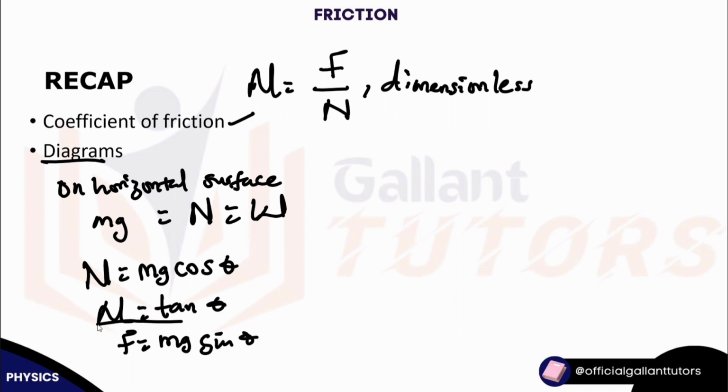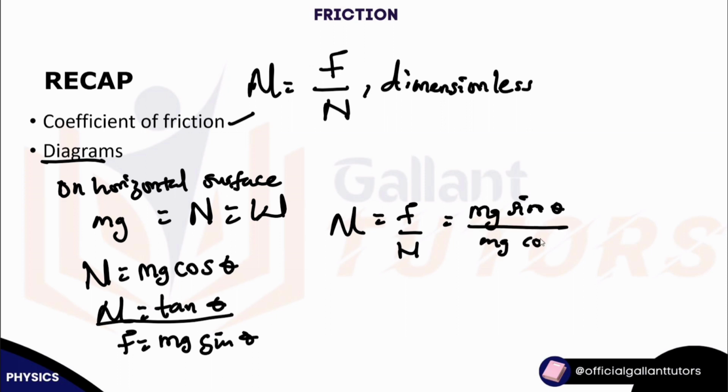So going over this again, in case you missed out. Coefficient of friction is equal to frictional force over normal reaction. So we have frictional force to be mg sine theta over mg cos theta. Exactly. mg cancels mg. Sine theta over cos theta, according to trig ratios, is tan theta.